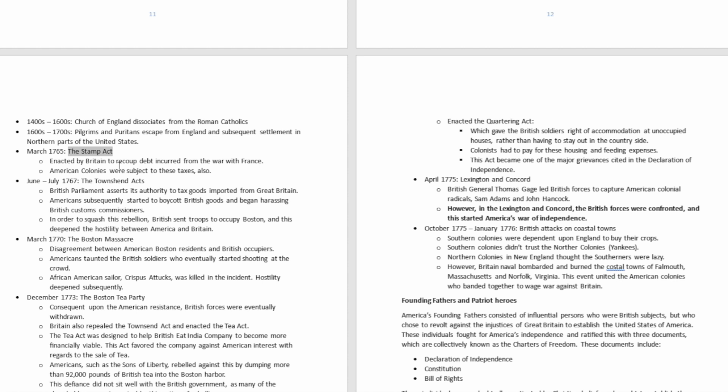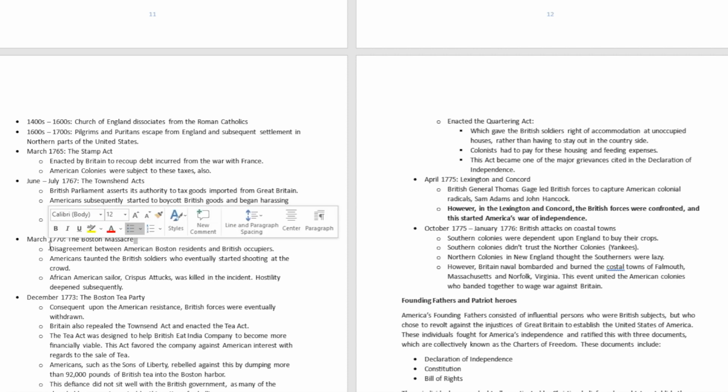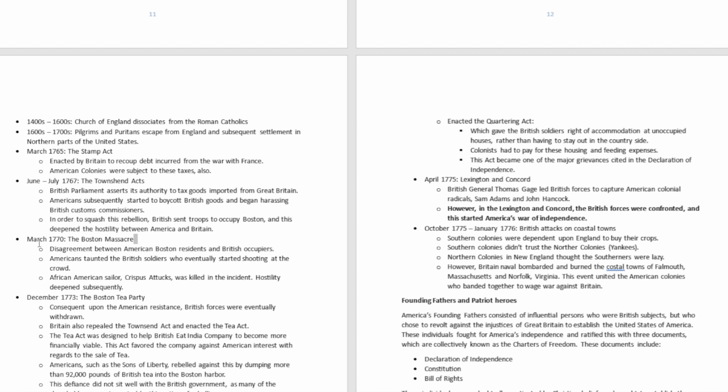And then there were all these taxes, and the American colonies said no, this is not fair, and they started to revolt against it. This led to what happened in March 1770, the Boston Massacre, where British soldiers started shooting American rebels, and unfortunately certain American people were killed. One of them, notably, was Crispus Attucks, who was killed in the incident, and the hostilities started because of that.